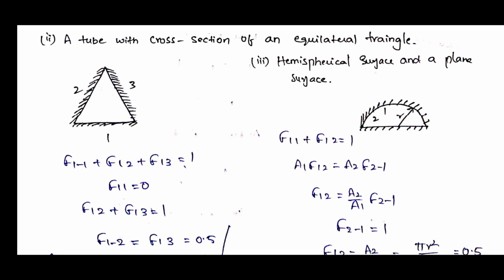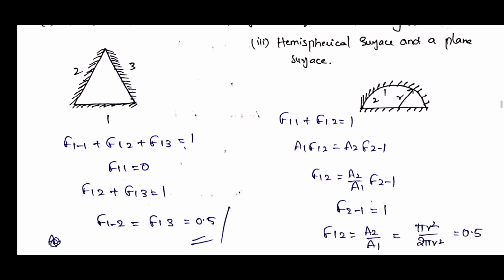Now consider that it is a hemispherical surface. This is surface 1 and this is surface 2, and the radii are the same. Again 2 surfaces. F11 plus F12 is equal to 1, A1 F12 is equal to A2 F21. What will happen to F21? F21 will become 1 because if anything is emitted from surface 2, it will be completely absorbed by surface 1, because it is a closed hemispherical surface.